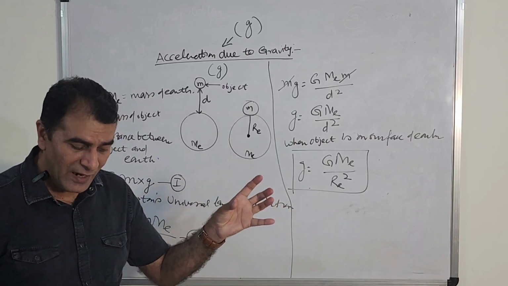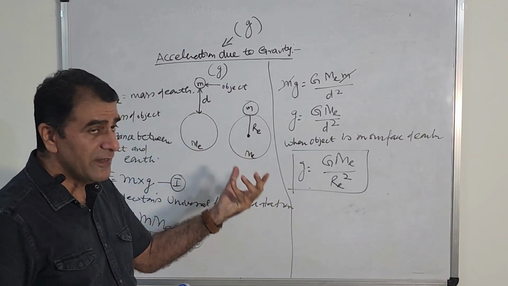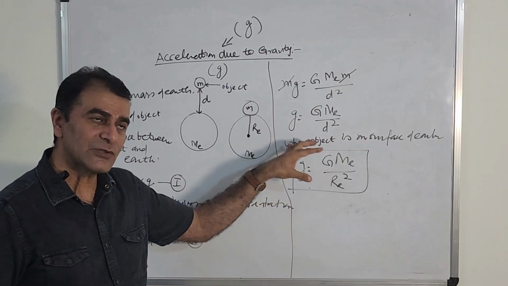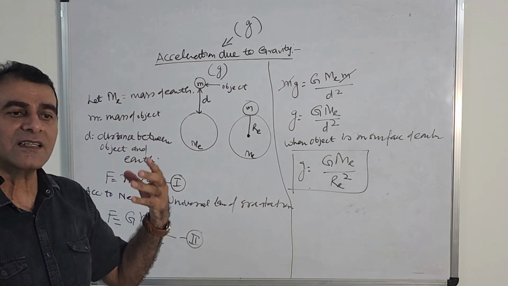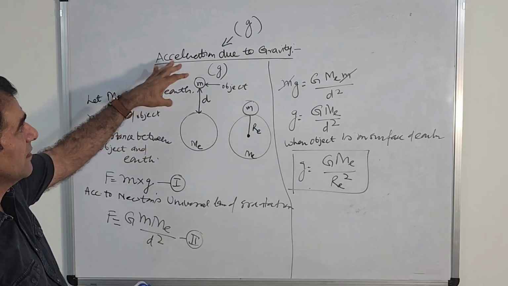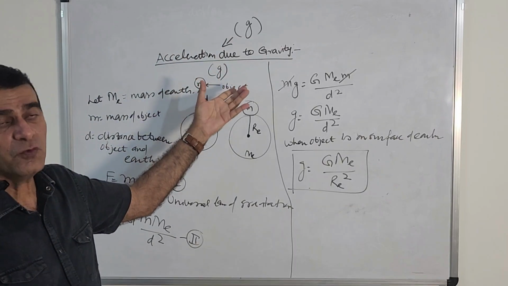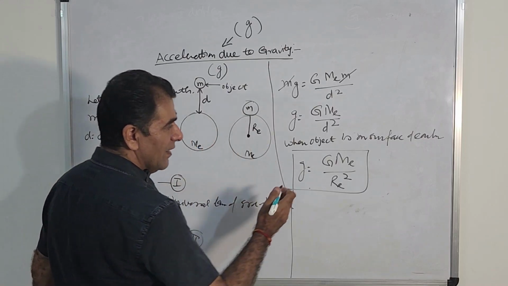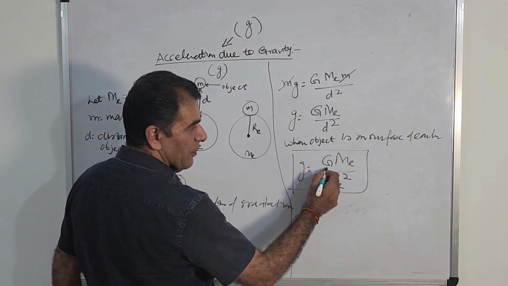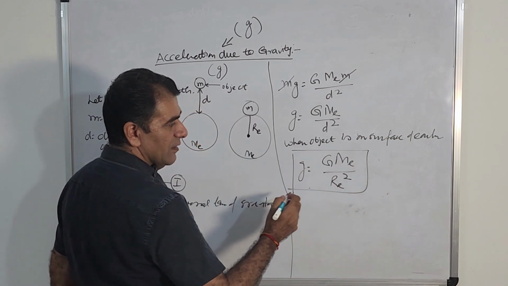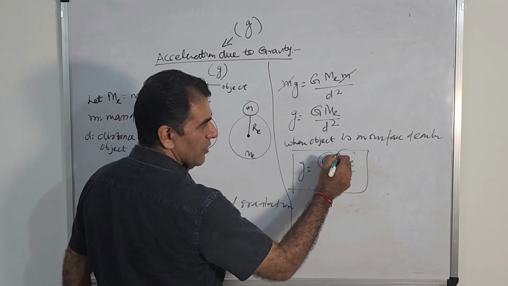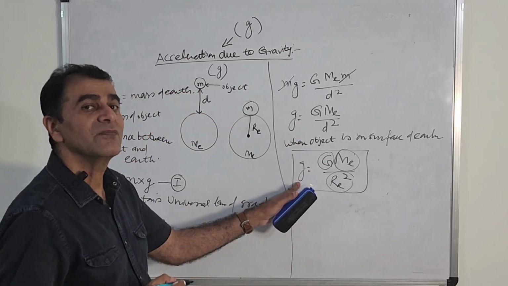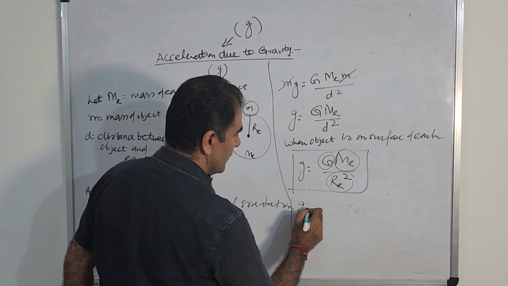And this question may be asked like this. Derive a relation between small g and capital G. Then also you will do this exercise. Otherwise, they will ask you, what is acceleration due to gravity? Find its value on the surface of earth. So just look at this. Small g equals capital G into mass of earth upon radius of earth squared. If I put the value of G, the value of Me, the value of Re, you know what I'm going to get? Small g. Let us check what value comes.